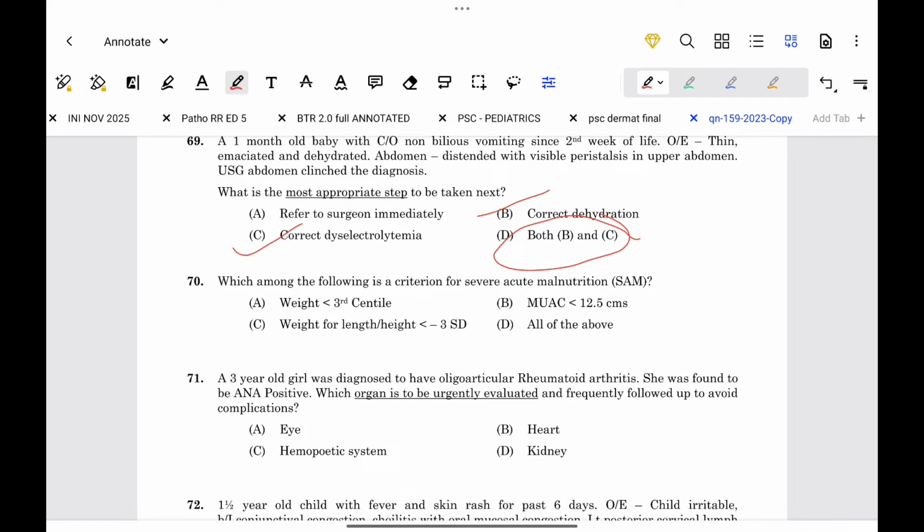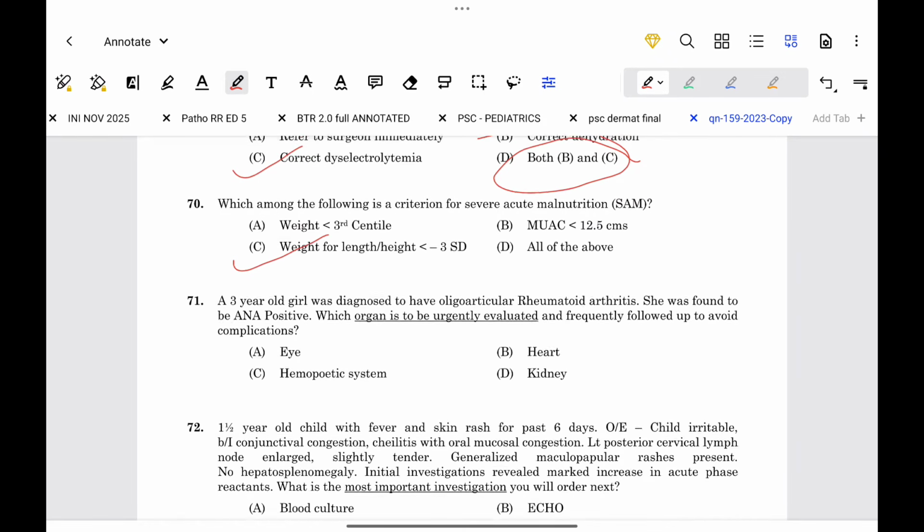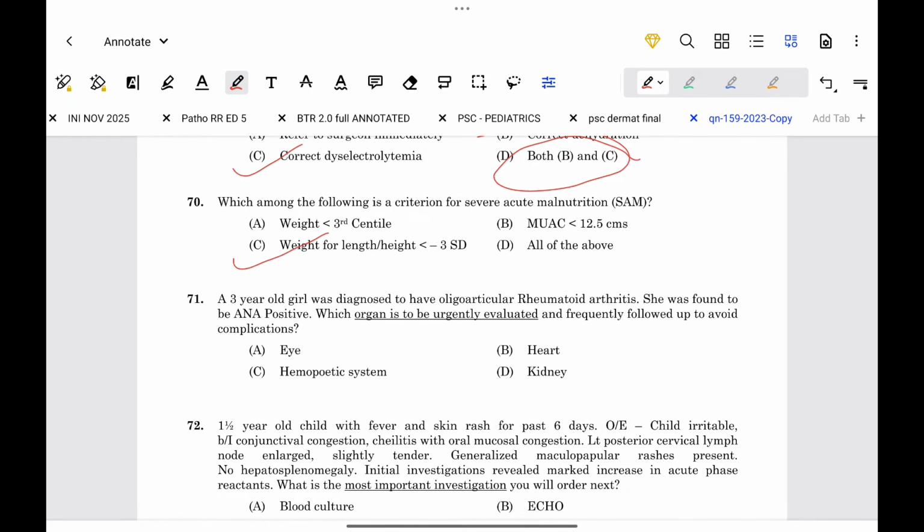Which among the following is a criterion for severe acute malnutrition? For severe acute malnutrition, we know that weight for height is less than -3 standard deviation, mid upper arm circumference is less than 11.5 centimeter, and there is bilateral pedal edema. Okay, so here the answer is C. I think it is weight for height.